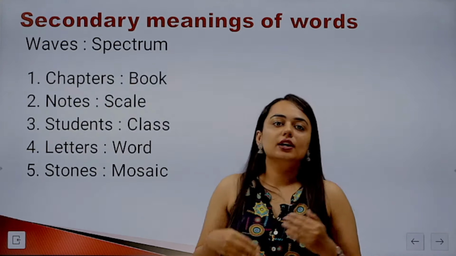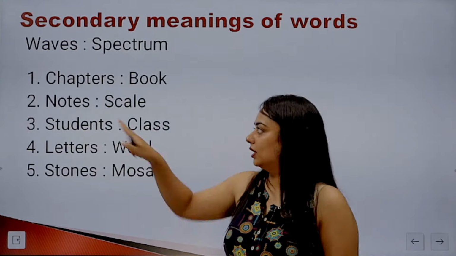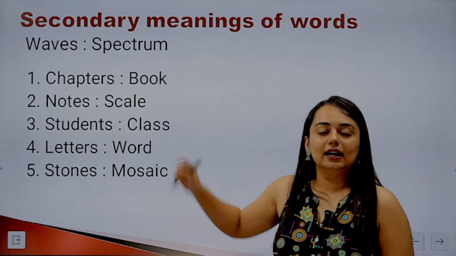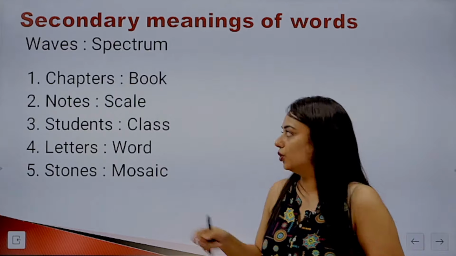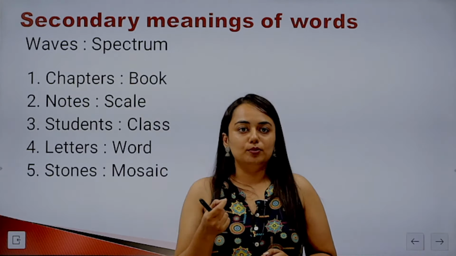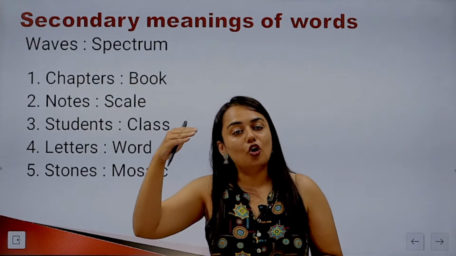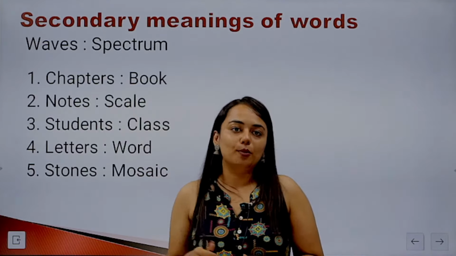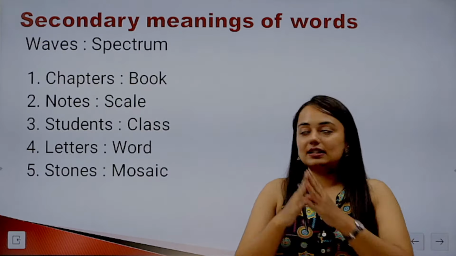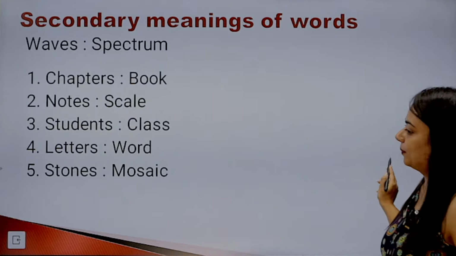Stones and mosaic is a similar kind of relationship. So here we are left with the second option, notes and scale. This is that music scale that I am talking about. In a scale, when we talk about music, there are certain notes, and those notes are in a particular order, just as waves are in a particular order if we talk about spectrum. So yes, this is the right answer, the second one. This has a similar kind of relationship.